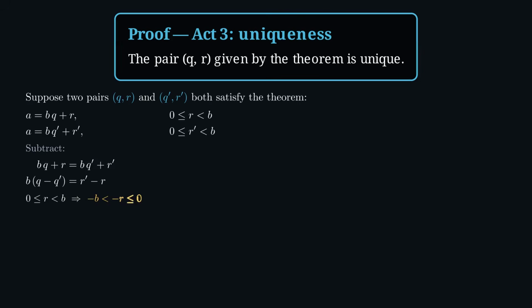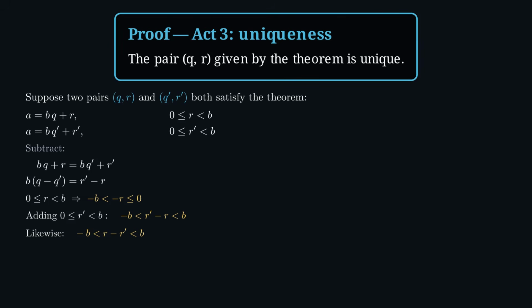Now bound that difference, slowly. From 0 less than or equal to r less than b. Multiply by minus 1. Minus b is less than minus r, which is at most 0. Add the other band, 0 less than or equal to r prime less than b. Minus b is less than r prime minus r, which is less than b. And swapping the roles of r and r prime the same way, minus b is less than r minus r prime less than b.